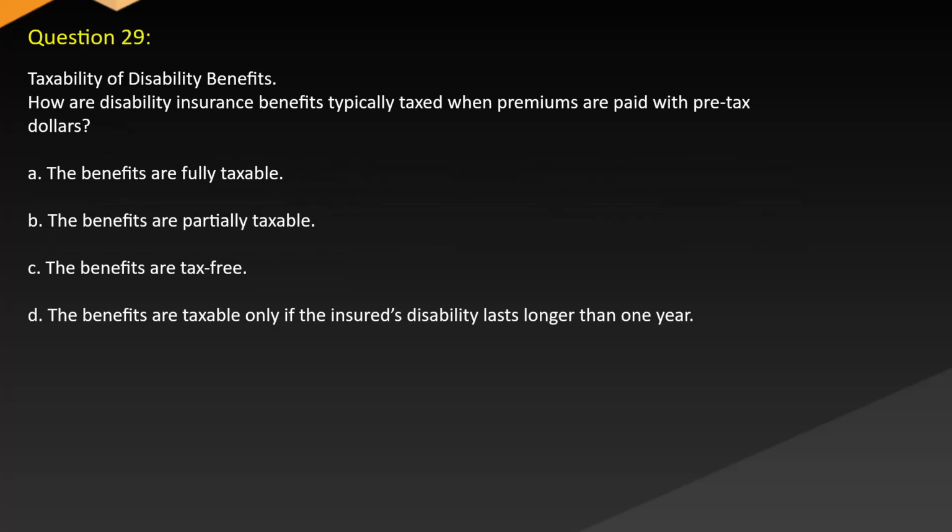Question 29. Taxability of disability benefits. How are disability insurance benefits typically taxed when premiums are paid with pre-tax dollars? A. The benefits are fully taxable. B. The benefits are partially taxable. C. The benefits are tax-free. D. The benefits are taxable only if the insured's disability lasts longer than 1 year.